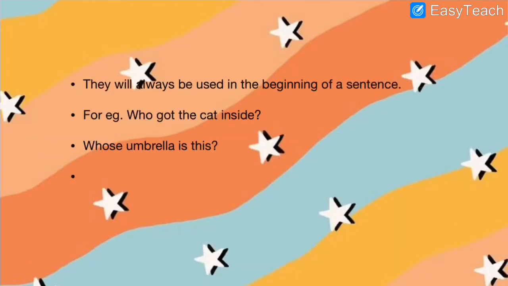Next is, they will always be used in the beginning of a sentence, and they will always have a question mark. You have to remember that because it is interrogation. So you have to remember your punctuations also. They will have a question mark.